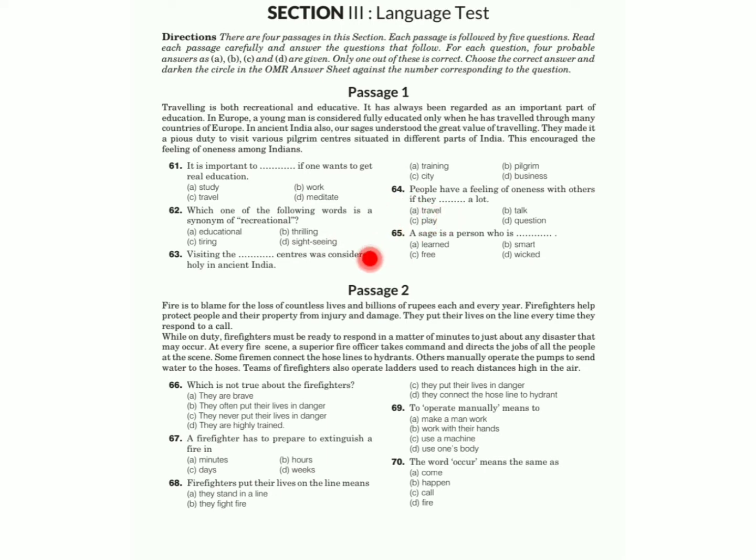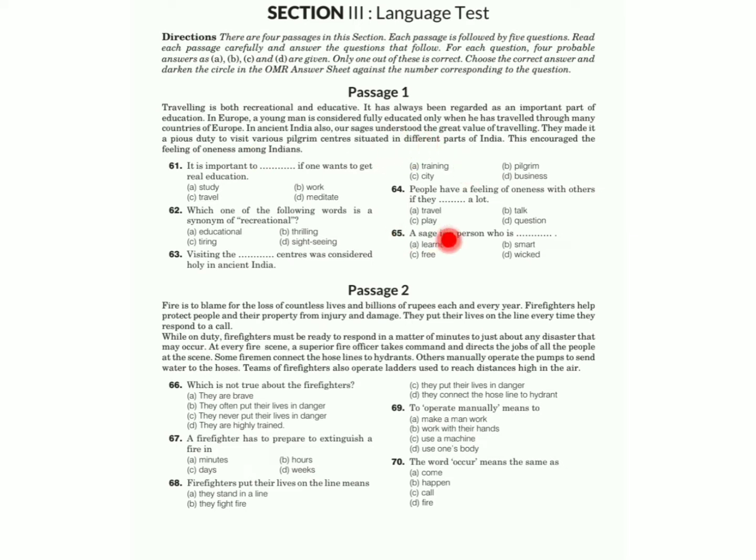And 65, a sage is a person who is... Here in the passage, India made it a pious duty, and this encouraged, and it is clearly mentioned in the passage that sages in India considered that ancient sages traveled throughout, and the sages understood the great value of traveling.